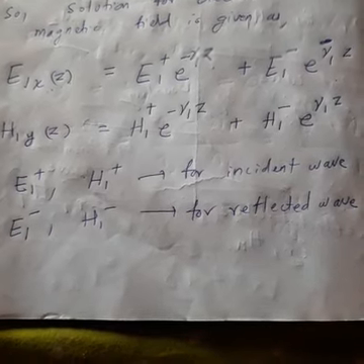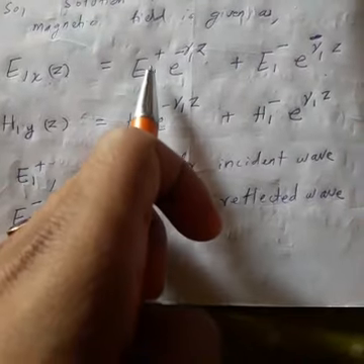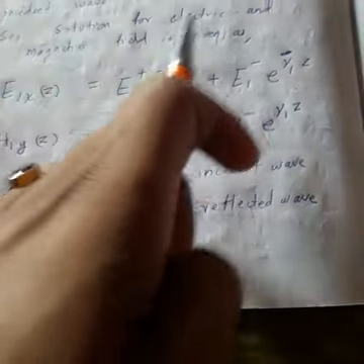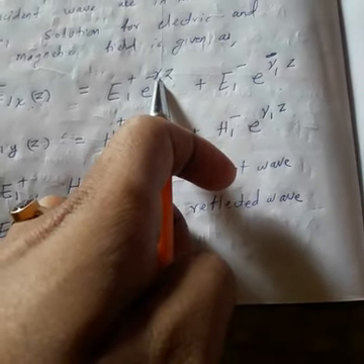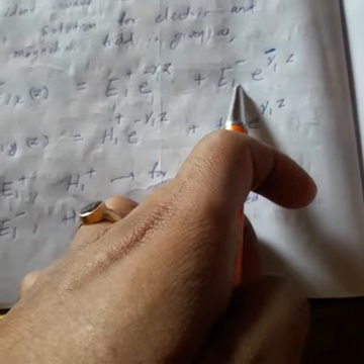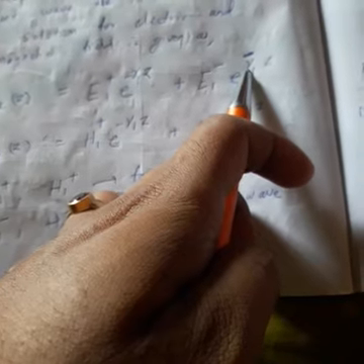So E1x of z, medium 1, x component along the z direction, is equal to E1 plus. E1 plus means the electric field of the incident wave. E to the power minus gamma z is our solution format. Gamma is what? Your propagation constant. Plus E1 minus is what? For the reflected wave. Again the exponential with gamma 1 z, the propagation constant for medium 1.